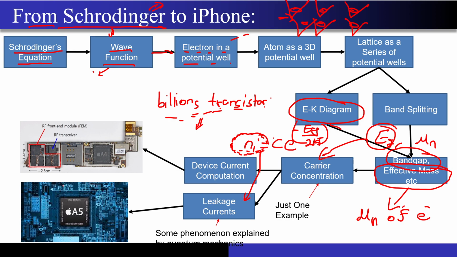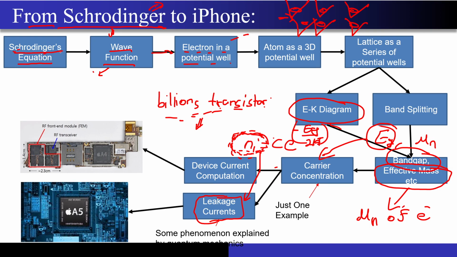That means even when your mobile is not operating, because of the leakage current, the battery of your mobile will start to degrade. Your mobile will start to discharge even if you are not doing anything on it, and you want to minimize this leakage current. So this is related directly to the background intrinsic carrier concentration that you have. So that's how you relate.